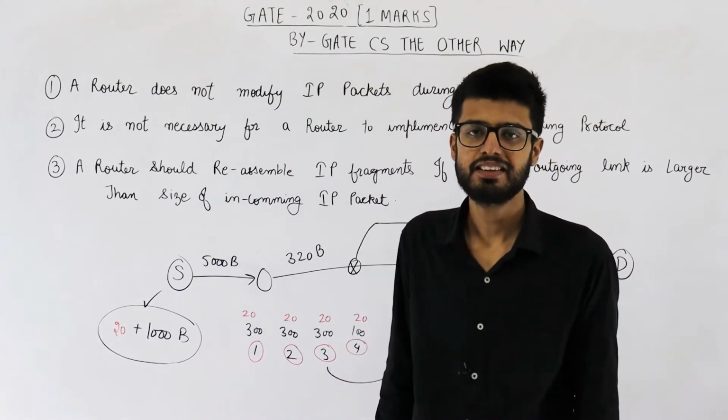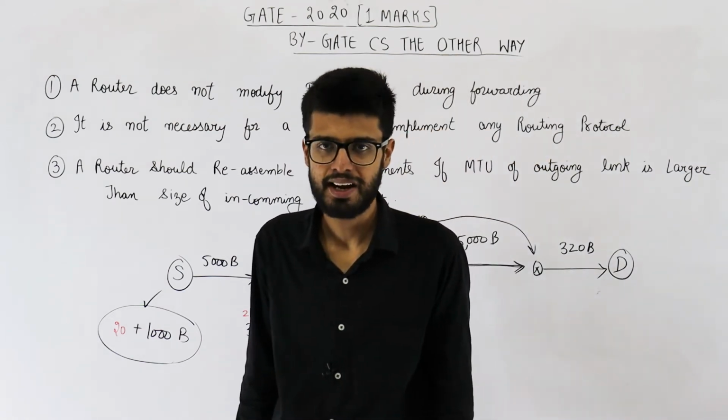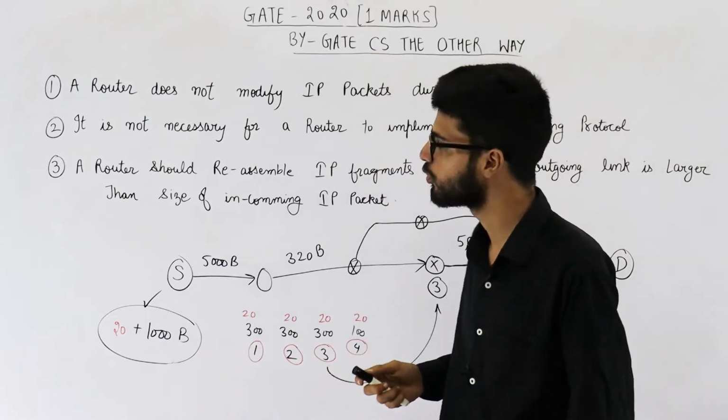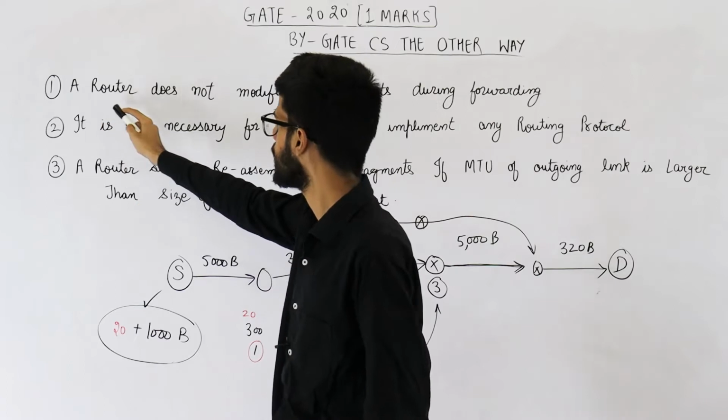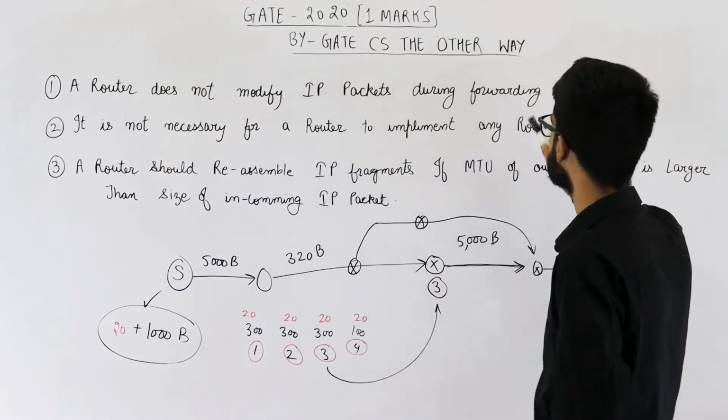Hello people, welcome back. This question is from GATE 2020 exam and is for 1 mark. It is of the type true false. Let us read statement number 1. Statement number 1 says, a router does not modify IP packets during forwarding.